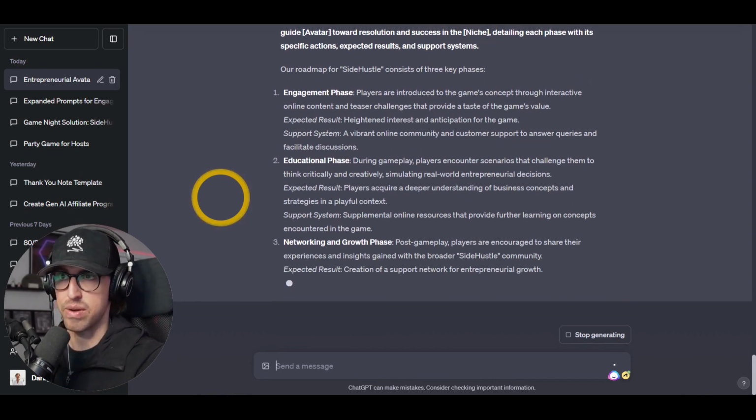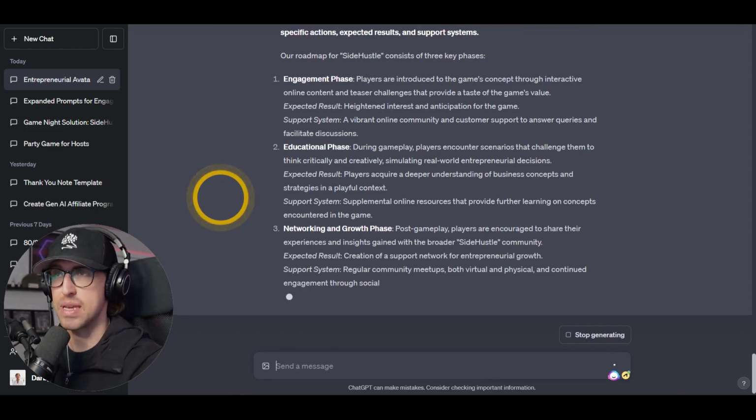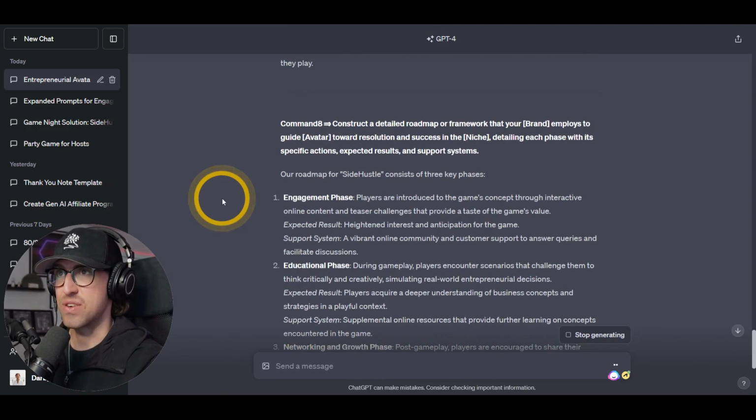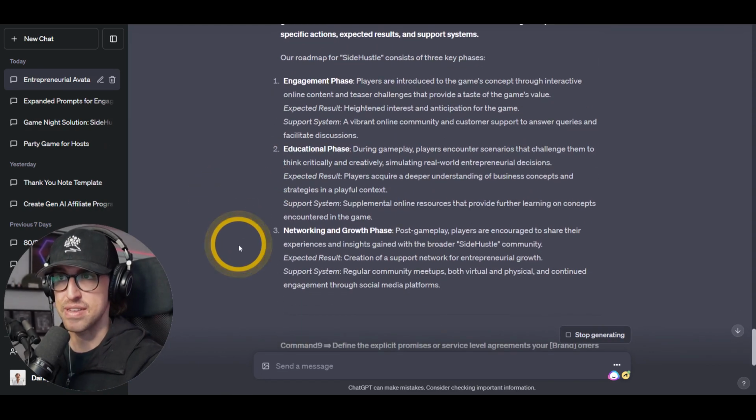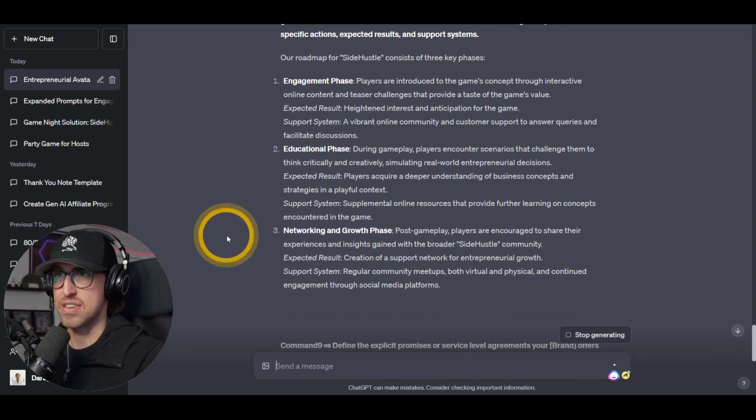And again, going from where they're at now to where they want to be. And so giving ideas for different ways that the brand employs and helps guide people. So the engagement, the educational, the networking phase, the growth phase. So as people are playing the game, how are we getting people to play the game?